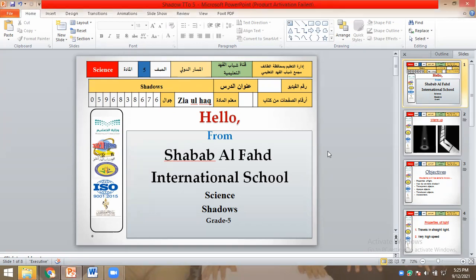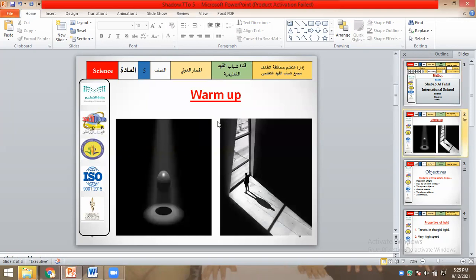Okay. So shadows we are discussing. Shadows are made when anyone blocks the light. Any object, anything which is opaque. If the thing is opaque, the shadow is dark. Dark shadows are made with opaque objects. Look, the ball is opaque. There is a shadow.